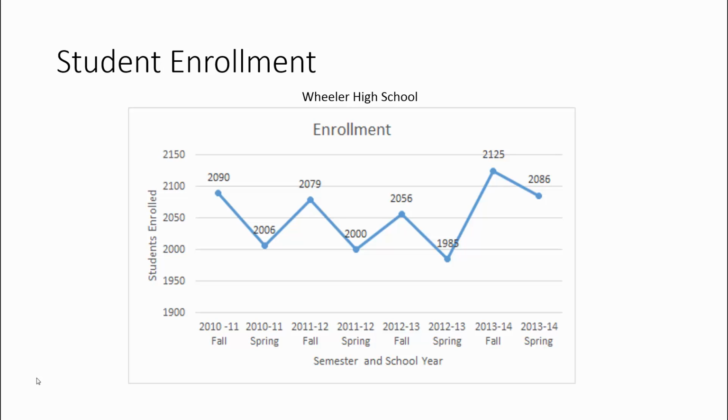This trend of moving up and down occurs at a pretty steady rate. However, the 2013 to 14 school year saw a significant leap from 1985 students to 2,125, and then a slight dip as seen in the other trends, dipping down to 2,086 students.